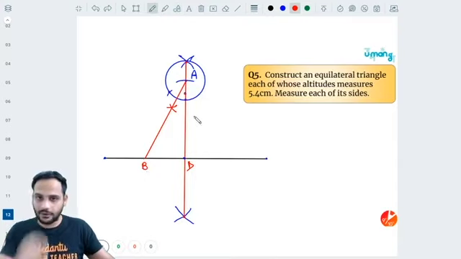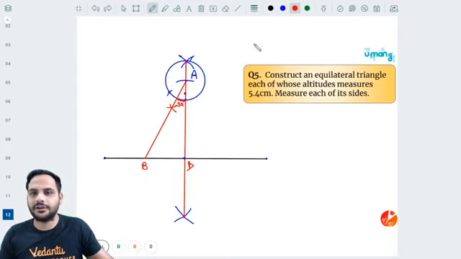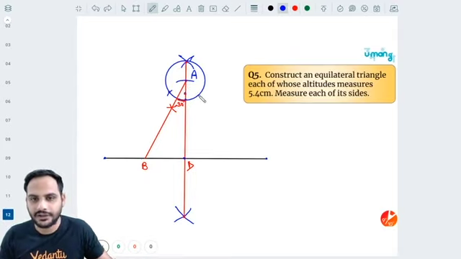This will give you point B because I know this angle is what? 30 degree. Right? Similarly on this side also draw an angle of 30 degree. So first cut will give you 60 degree. Right? Then keep the tip of the compass over here. One more cut here. Keep the tip of the compass over here. One more cut over here.